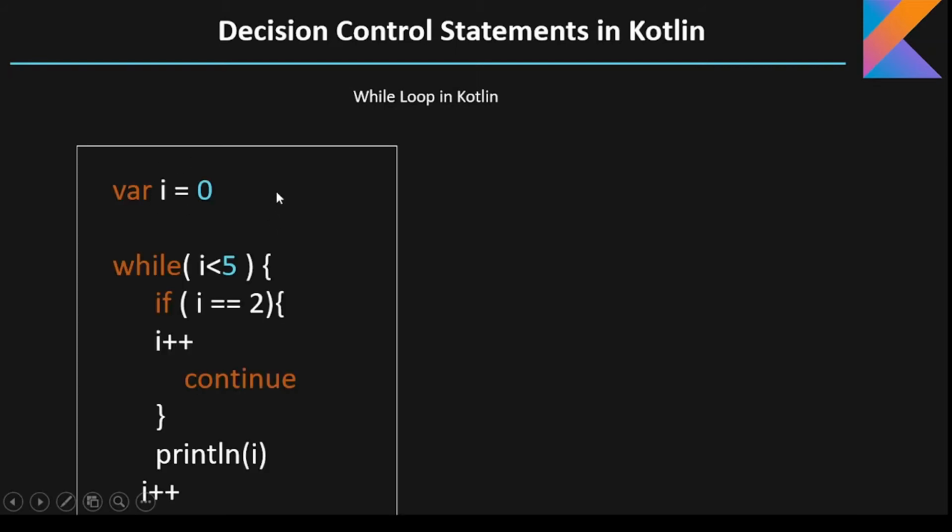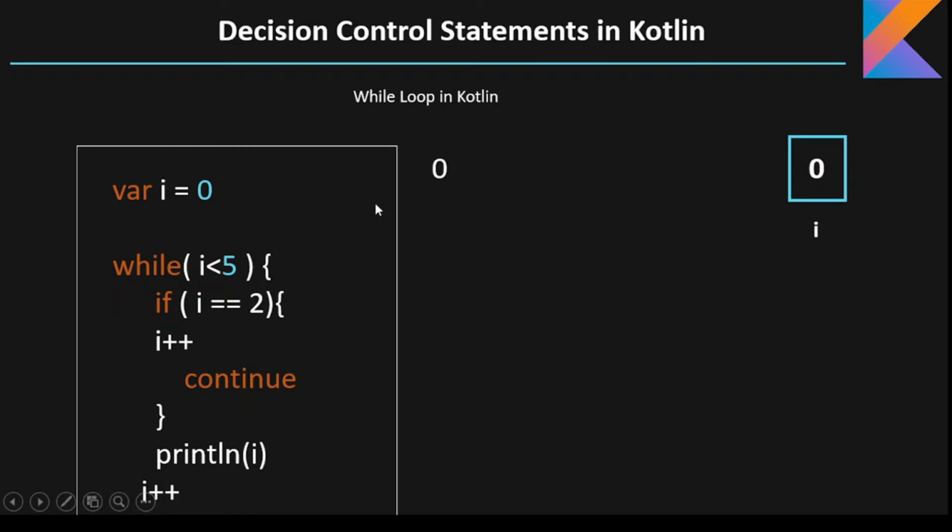Now the continue statement, how does the continue statement act? So let's see. First of all, continue will just skip the current iteration of the loop and it will continue with the next iteration. Okay, so here you can see I have created a variable I and assigned it a value of 0, created a while loop and am checking is 0 less than 5. Okay, and I am checking if I equals 2. No, so then the if block is not executed, then the print statement will be executed and 0 is printed on the screen and I is incremented to 1.